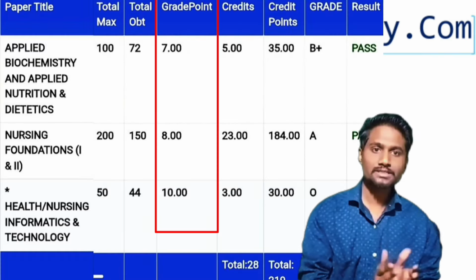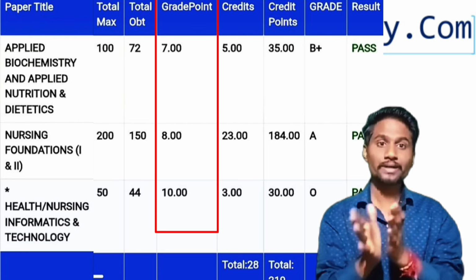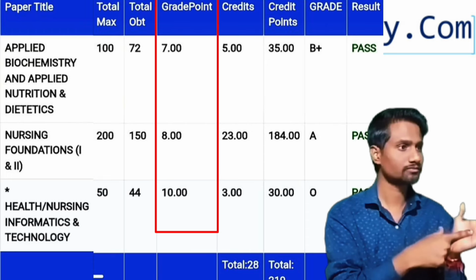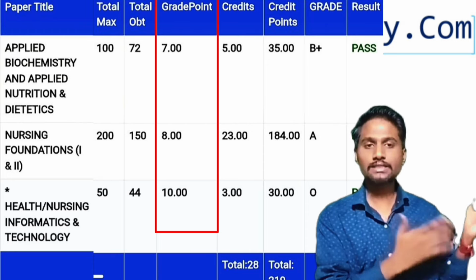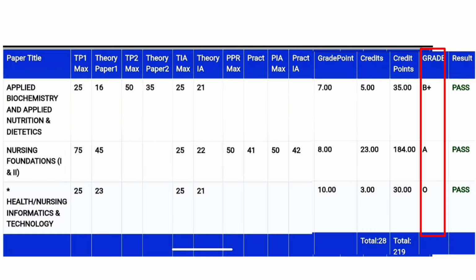Okay, so the next column is grade points. It depends on how many marks you have scored in a particular subject. Based on the marks you have scored, we will give the grade points. As you can see, this is the grade point chart. Based on your obtained marks, we will be giving grade points, and based on grade points, you will get the letter grade. As you can see in this mark sheet, the letter grade of a particular subject will be given in the last column of the subject's mark sheet.